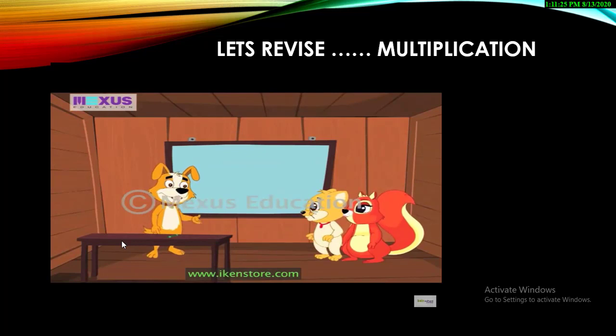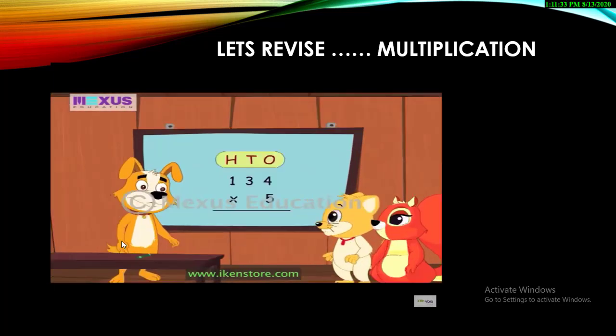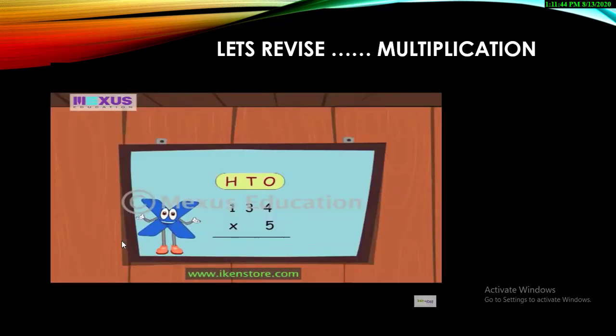Today we will learn how to multiply a 2-digit number by a 1-digit number. Let's have a look at bigger numbers where you need to carry over digits. How to multiply 134 by 5? The multiplication sign will do the explaining.